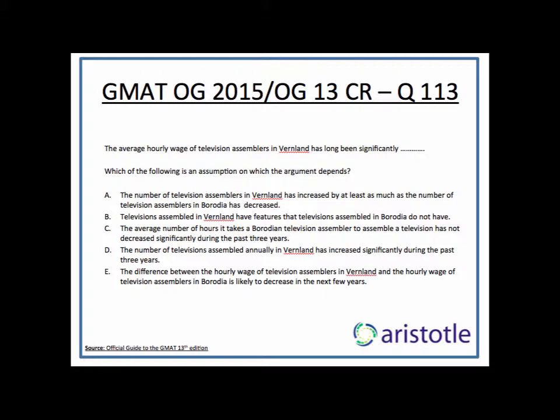Then the conclusion comes about that since the number of televisions being sold in Barodia is the same, whereas the number of television assemblers has gone down, where are the new televisions coming from? They must be imported from the neighboring Vernland. That is the conclusion. So what is the assumption? That's what's being asked. Think about it again.